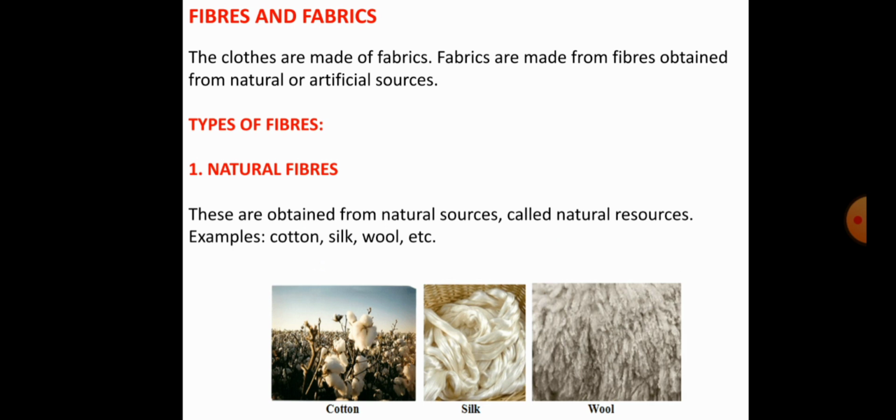But those fabrics are made from fibers. Clothes are made up of fabrics, but fabrics are made from a very important material, that is what we call fibers, and all fibers are obtained from natural or artificial sources.